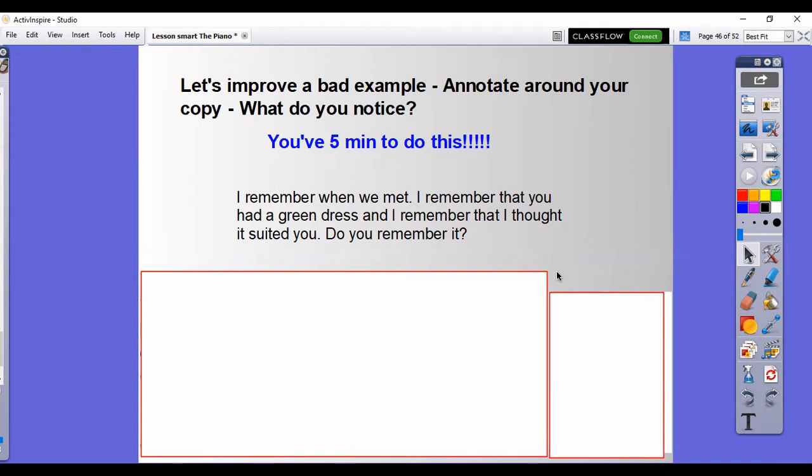Off you go. So hopefully now you have identified that there is an awful lot of repetition of "I remember" in that, and there's very little description whatsoever. You've done so much work on description for detail, where you're taking a basic sentence and expanding it to give detail about the nouns in that sentence. So let's have a look and see what we can do to improve it. Now, I've already had a go at this one. This is one that I prepared earlier for you.